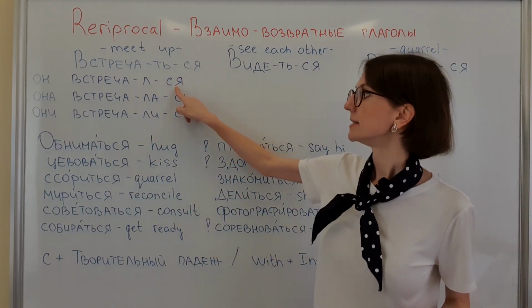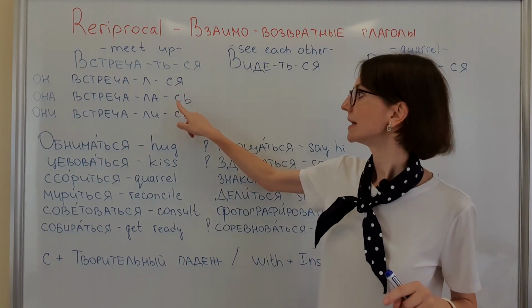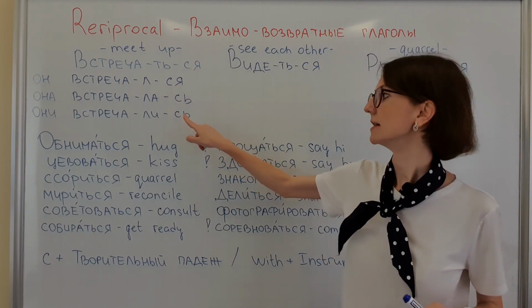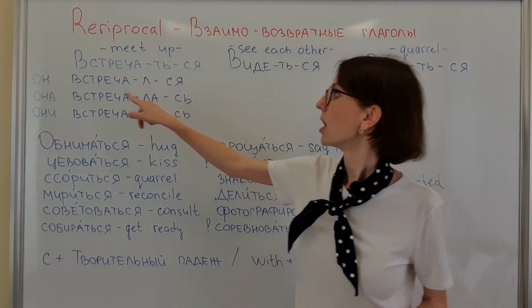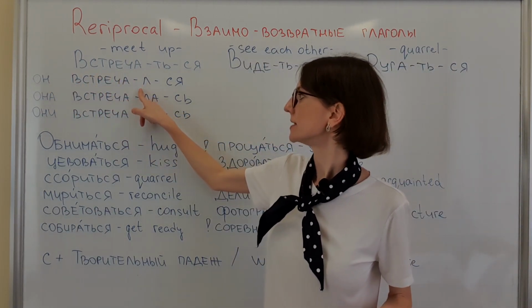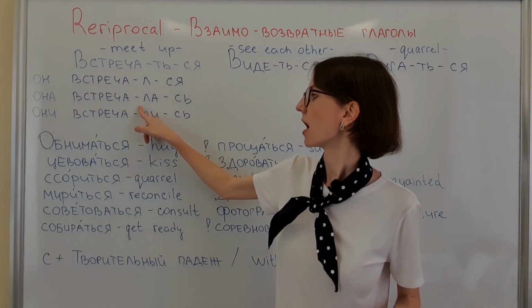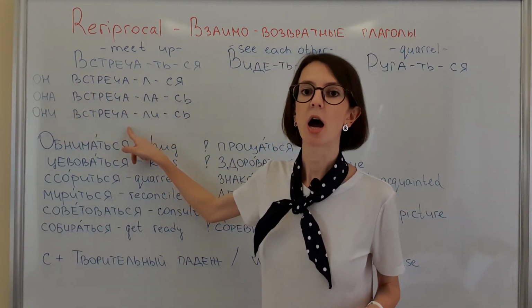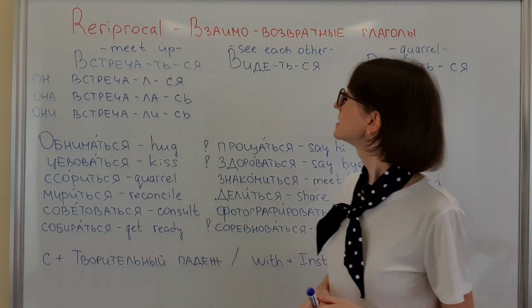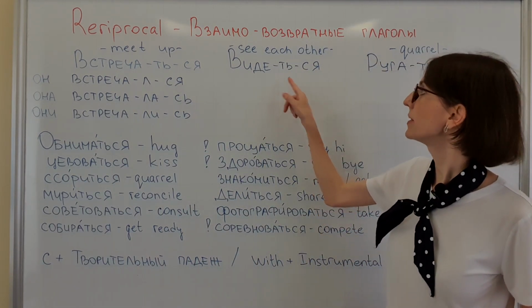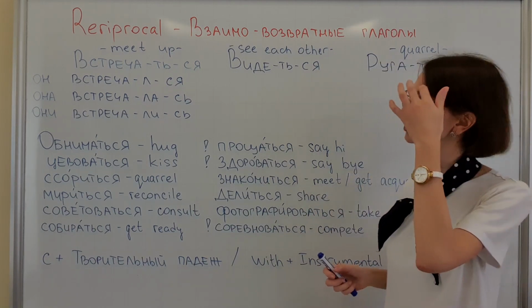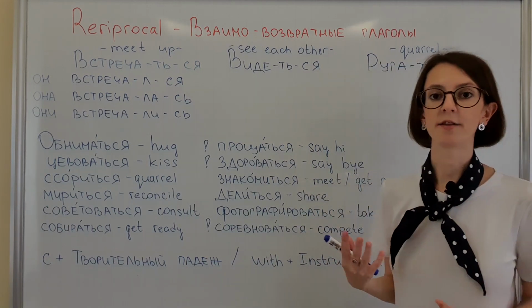But сь... ся for masculine, сь for feminine, and сь for plural. Here you just need to memorize. Он встречался, она встречалась, они встречались. So let's practice and let's conjugate these two verbs. For example, видеться means to see each other.